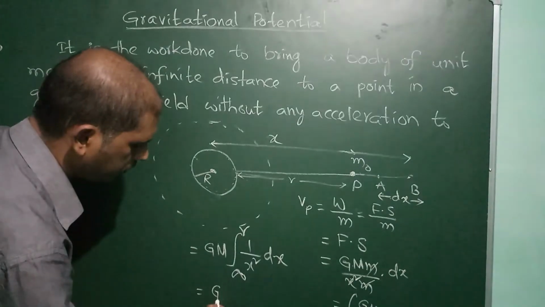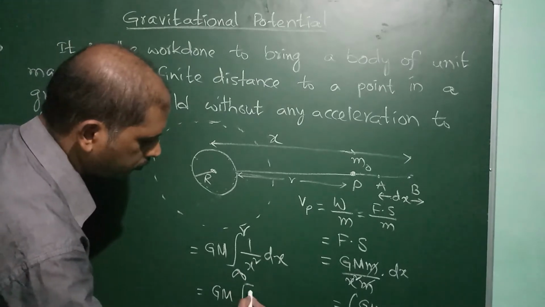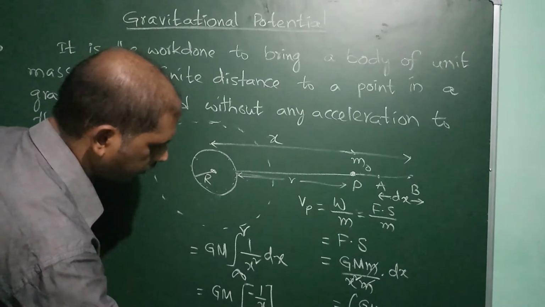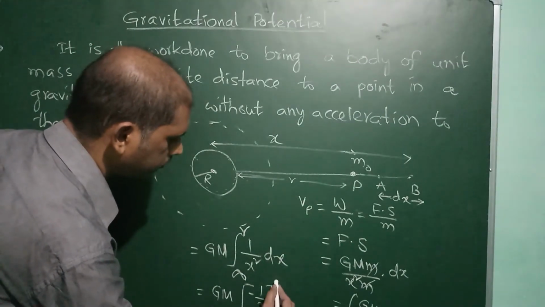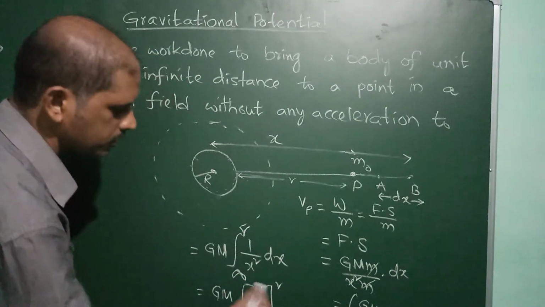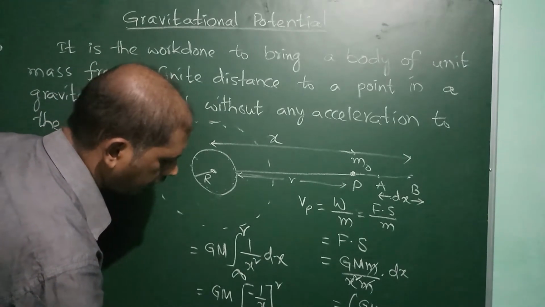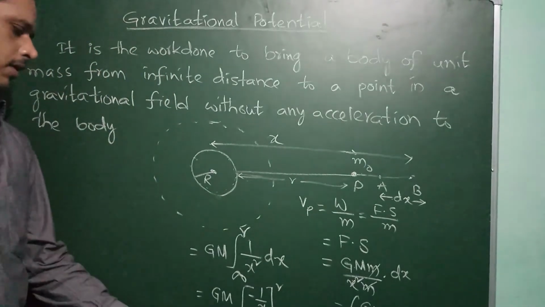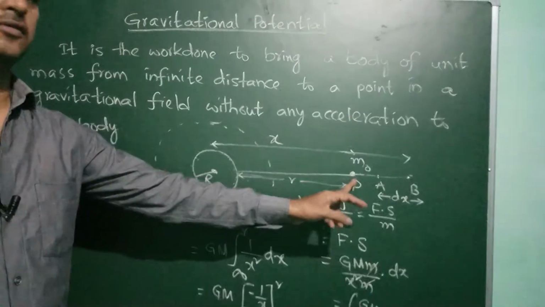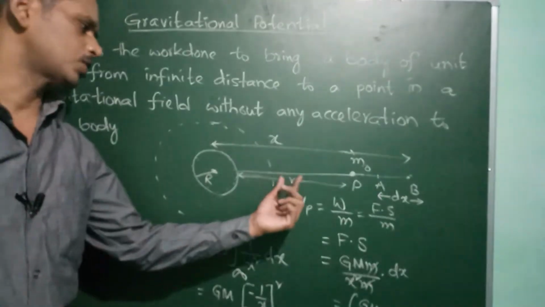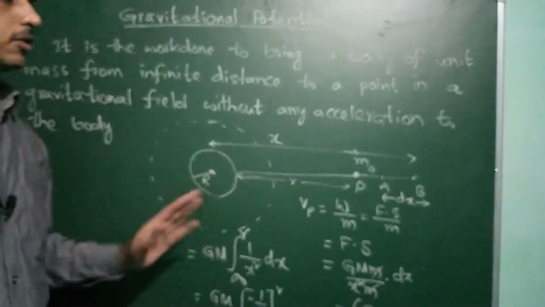The integration of 1 by x square is minus 1 by x, with limits infinity to r. Substituting, we get minus G M by r. So this is the gravitational potential at a point at distance r from the sphere, the Earth.